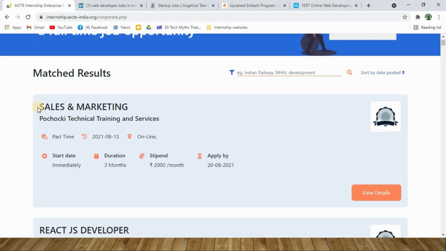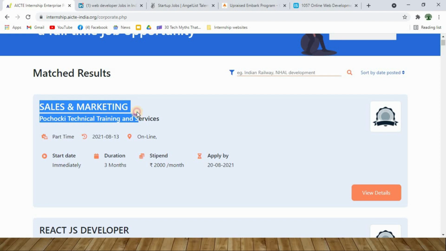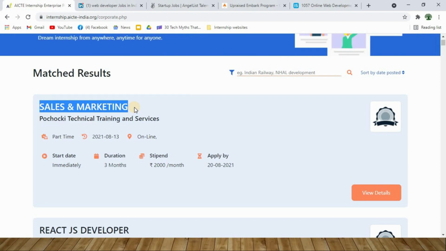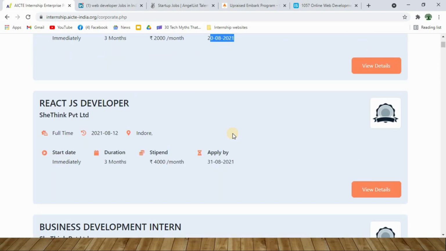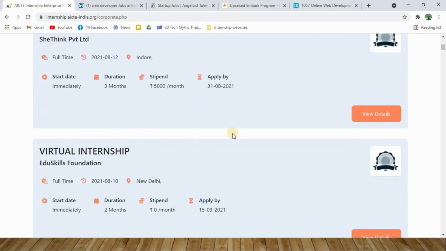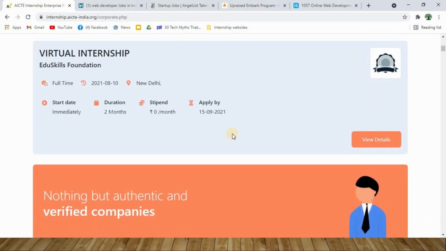As you can see, this is the very first internship on this search list, a sales and marketing related internship where you will get a stipend of about 2000 per month, and 28/2021 is the last date to apply for it. Likewise you have plenty of internship opportunities listed on this website. Here you can see a virtual internship which offers an opportunity of working remotely, and most importantly you have to note that there is no stipend for this particular internship.